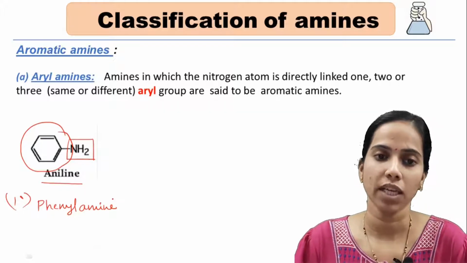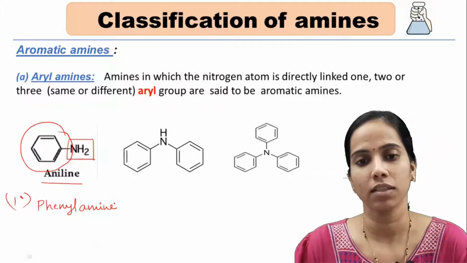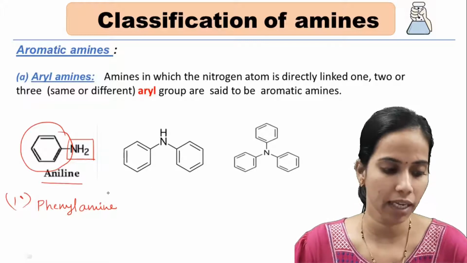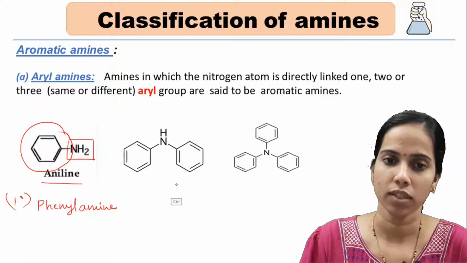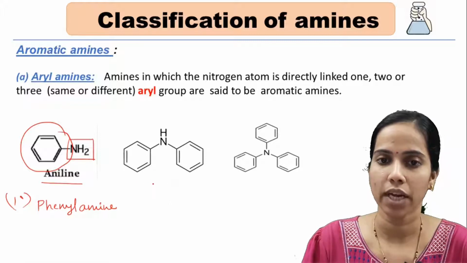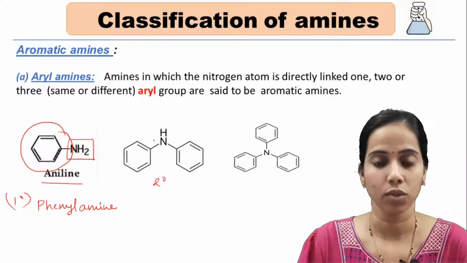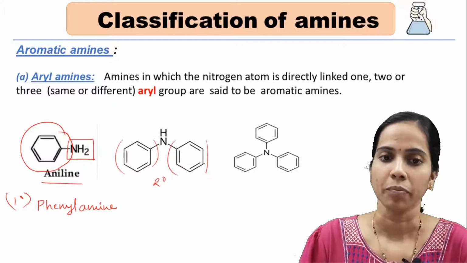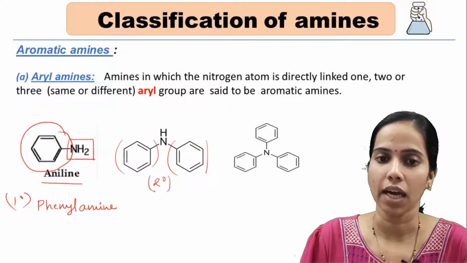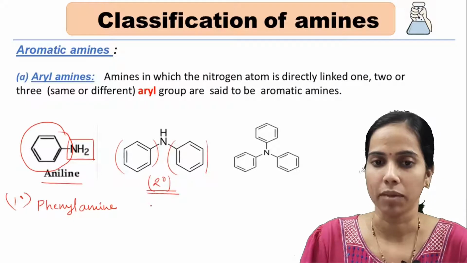We have taken two more examples, one for primary, the second one acting as a secondary amine example. As you can see here, there are two hydrogen atoms replaced by aryl groups. So it is a secondary amine. This will be named as diphenyl amine.